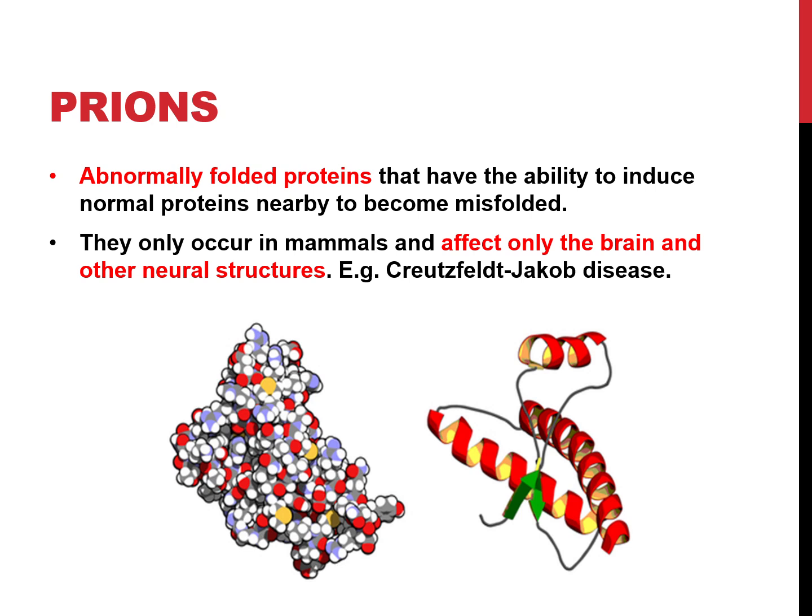We have prions too, abnormally folded proteins. I like to call them the zombie proteins. I really should have put a picture of a zombie here. They have the ability to induce normal proteins to misfold. They occur in mammals and affect only the brain and other neural structures. So neurons and stuff as well, axons, terminals, all of those things. What's an example? Creutzfeldt-Jakob disease, as well as mad cow disease.